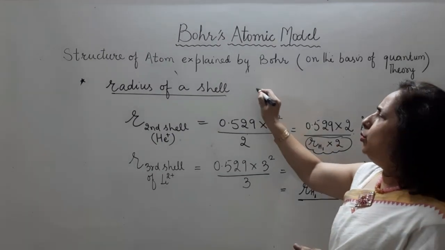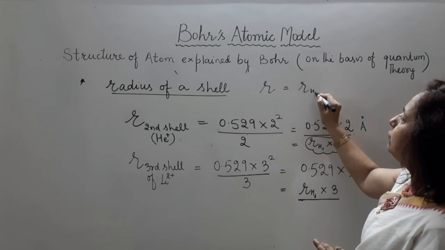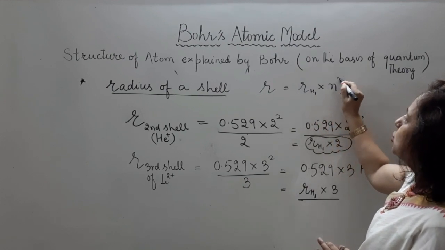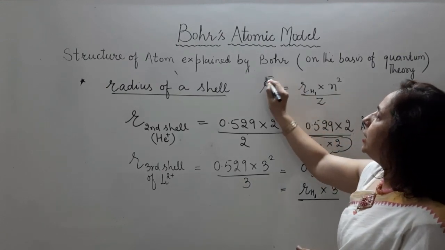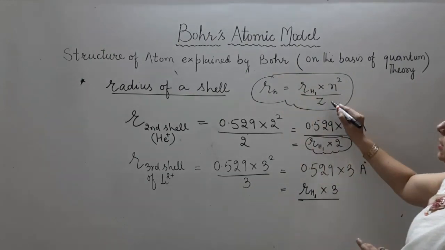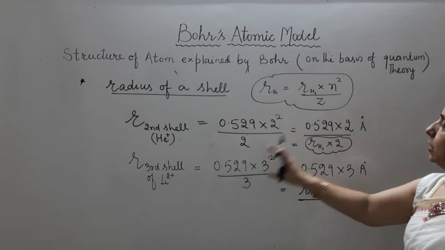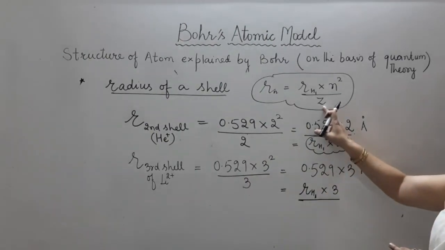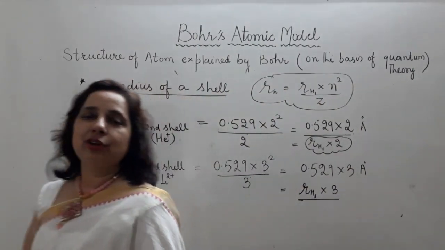Thus we can have the formula. We can say radius is radius of hydrogen first shell into n square by z, the radius of nth shell of any atom which is monoelectronic. यहाँ पे z क्या हो सकता है? It can be for helium it is 2, for lithium it is 3, for hydrogen it is 1 itself. It means we can put the value of z, we can calculate the radius of a shell.